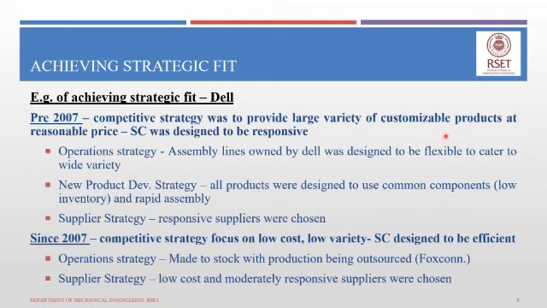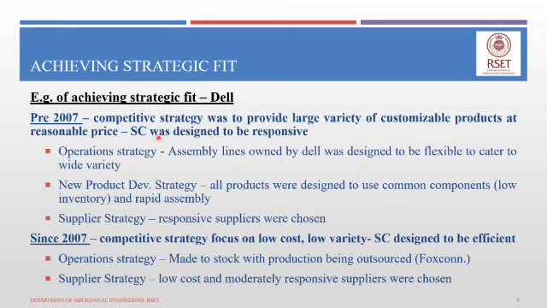That meant that the supply chain had to be tailored to be responsive so that they could meet this varied demand by customers. At the same time, this product has to be provided at a reasonable price.